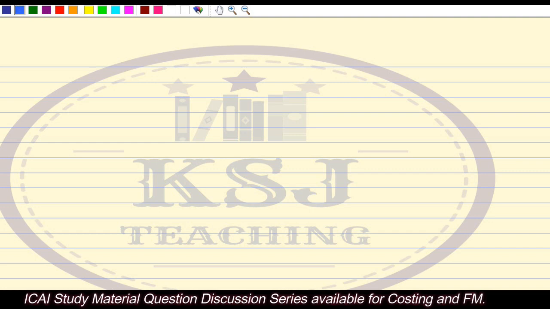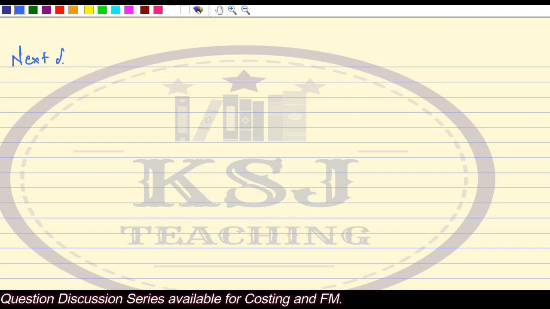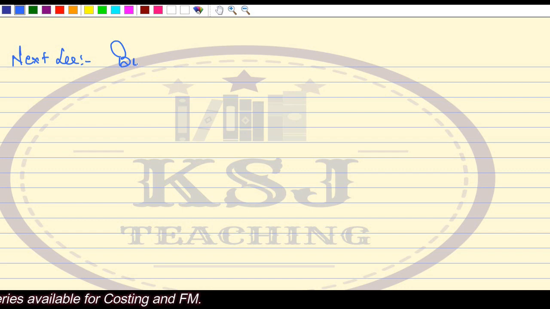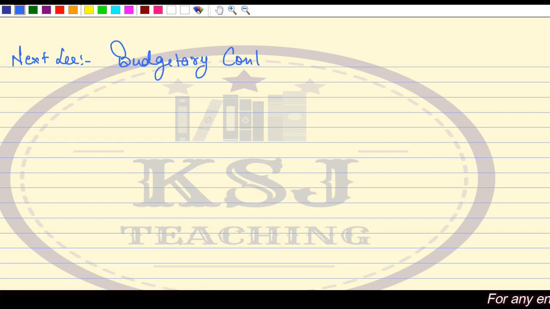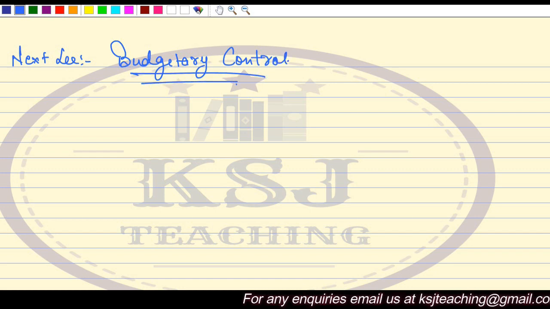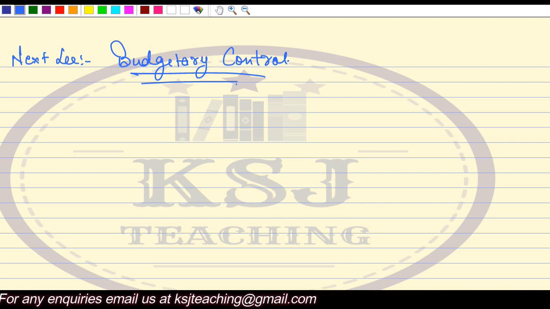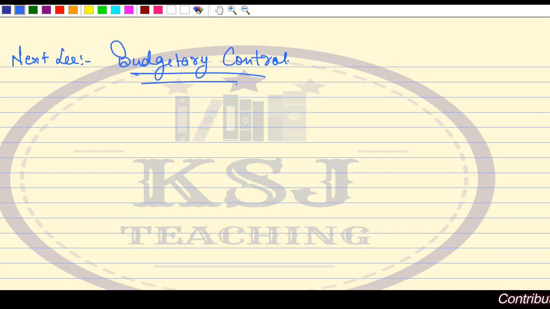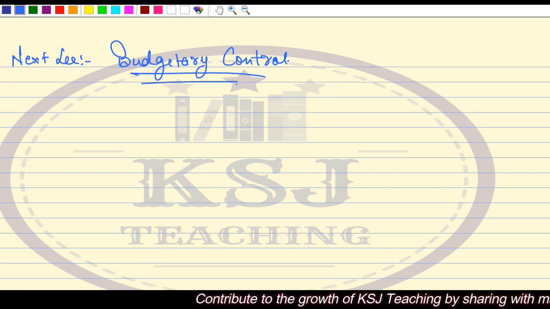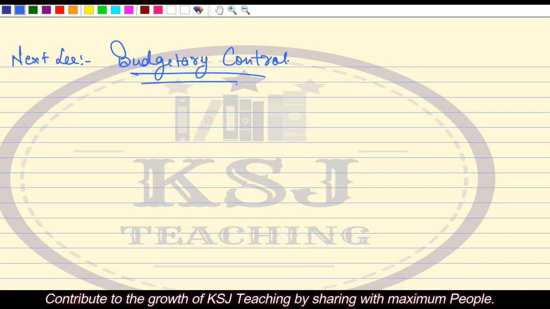Okay, so next lecture we are going to start with our next chapter. Next chapter is going to be budgetary control. Very easy chapter, very easy chapter. Why I'll say budgetary control? Some people say, sir, budgetary control is very difficult. I say it is one of the easiest chapters. Why? Because there is nothing new to learn in the budgetary control. Nothing new to learn. Absolutely nothing. Then, sir, what we have to do in the budgetary control? We have to just apply whatever we have already learned. That's it. We have to apply what we have already learned in all the chapters. So it is one of the easiest chapters, right?